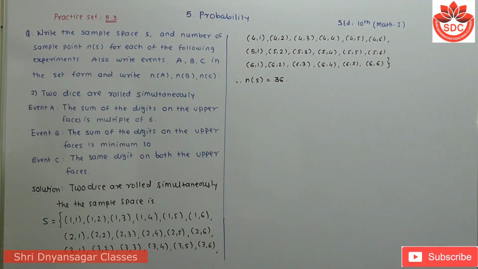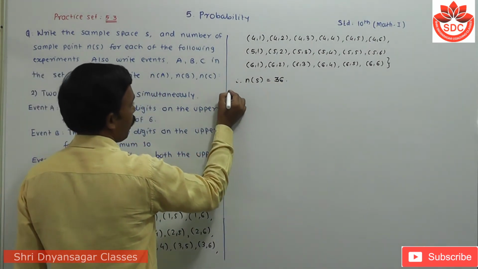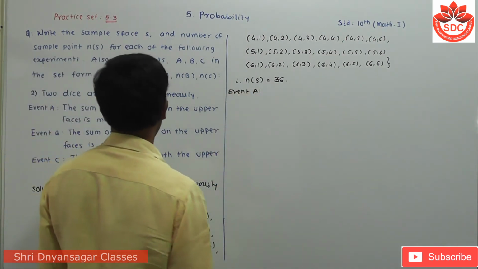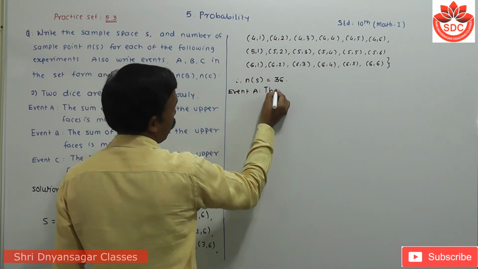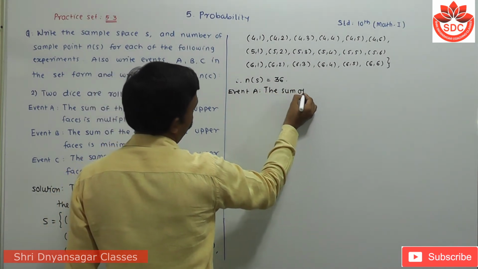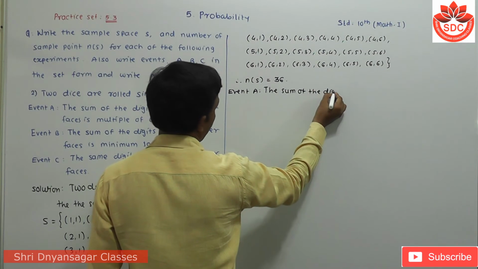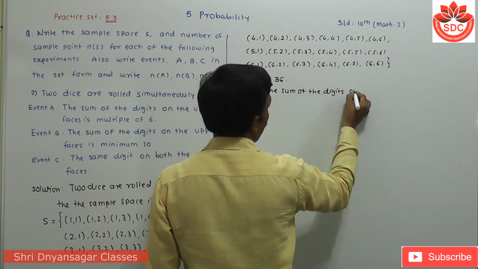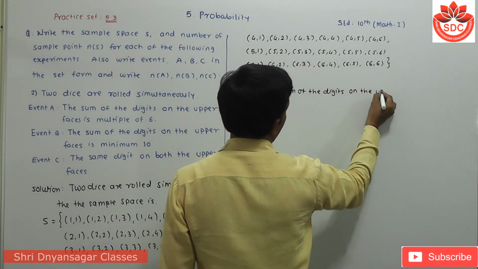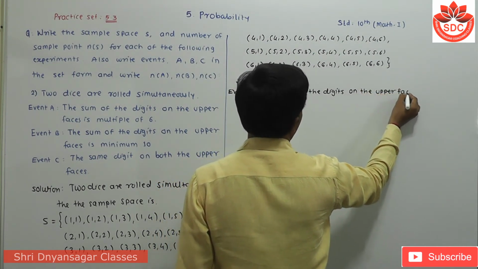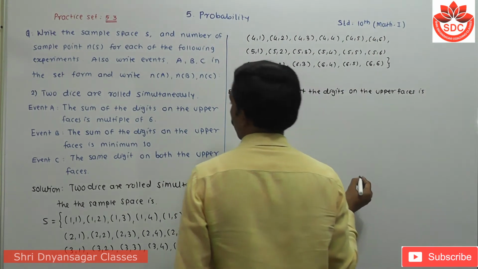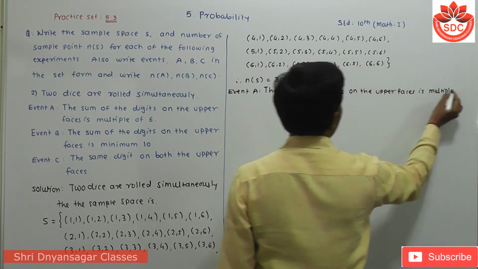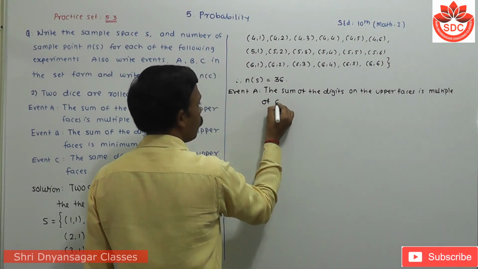Then we take all the events. Event A tells us that the sum of the digits on the upper faces is a multiple of 6.